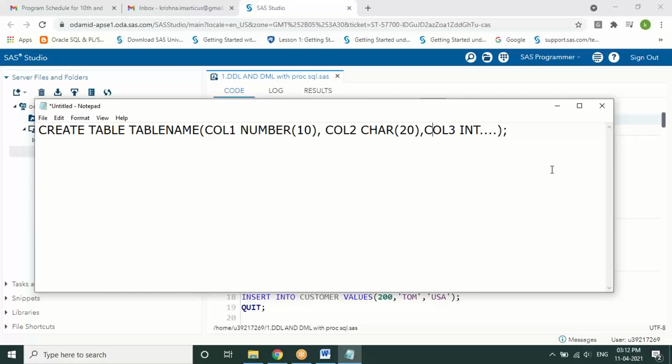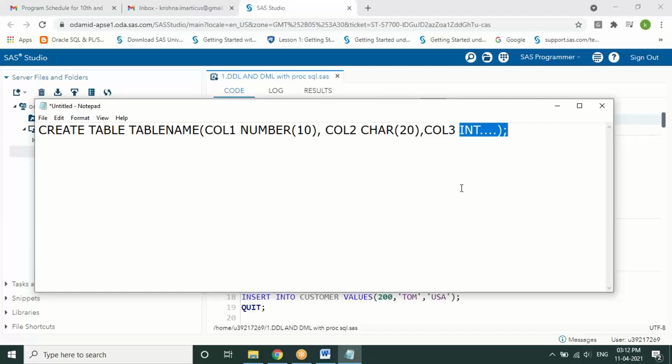And what is the difference between number and integer? Is there any difference? Yeah. Integer by default is dynamic. According to the data, it will adjust. For example, if you provide a value like 10, 20, 30, it can adjust accordingly. Whereas the number should be specified with a particular length. The length has to be given; without the length, it will not accept it. Whereas the integer will take that.